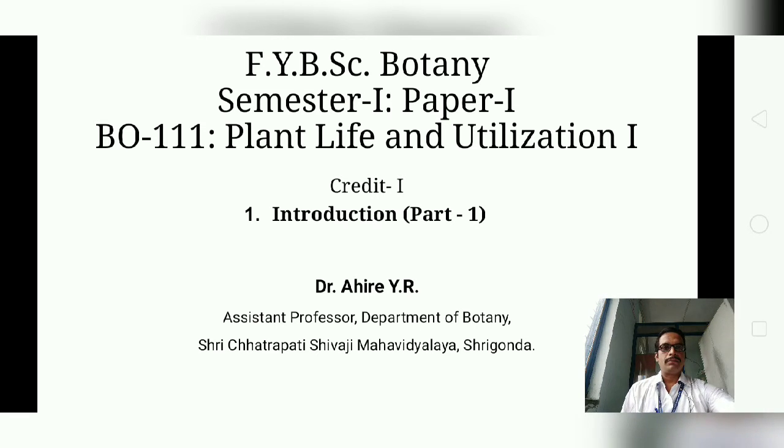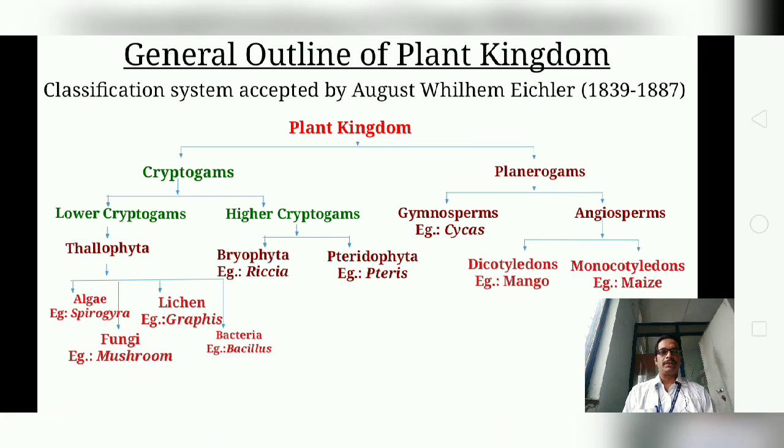So we'll just have a general outline of the plant kingdom, which was a classification system accepted by August Wilhelm Eichler. According to this, the plant kingdom has different plant groups, and the lower plants are called cryptogams, whereas the higher plants are called phanerogams. So this plant kingdom is divided into two parts, that is the cryptogams and the phanerogams. The cryptogams are further divided into two subparts, that is the lower cryptogams and the higher cryptogams.